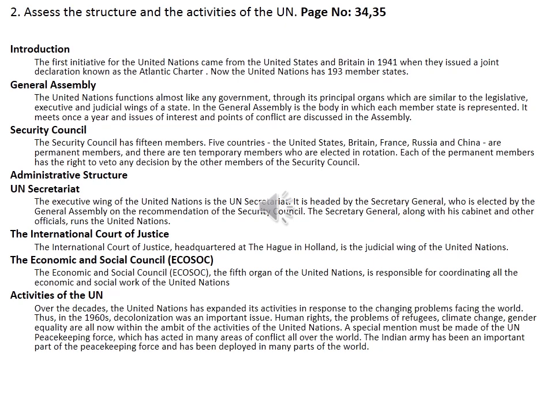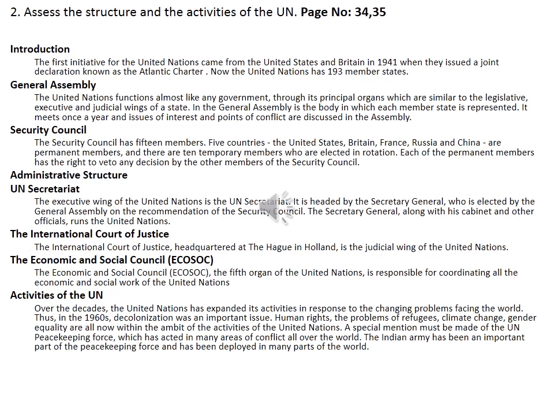Then write the heading Security Council. So the Security Council has 15 members. 5 countries, United States, Britain, France, Russia and China are permanent members, and there are 10 temporary members who are elected in rotation. Then each of the permanent members has the right to veto. Security Council, these points you have to mark.